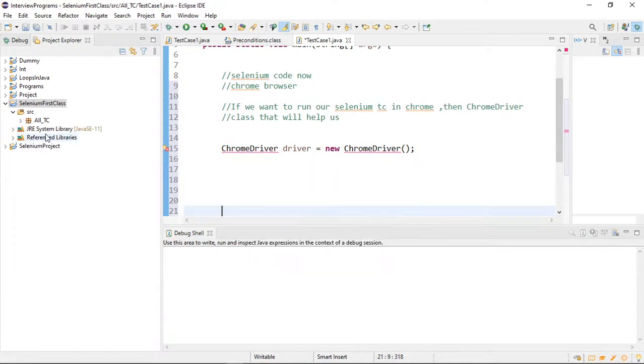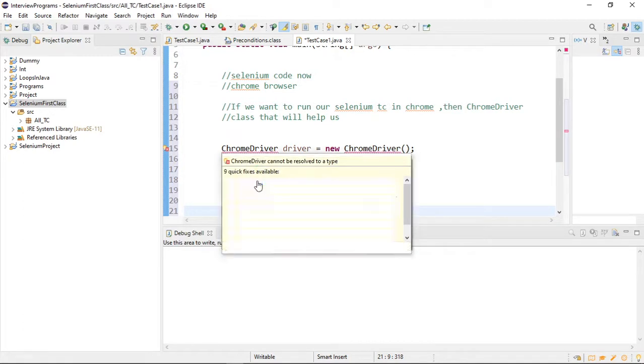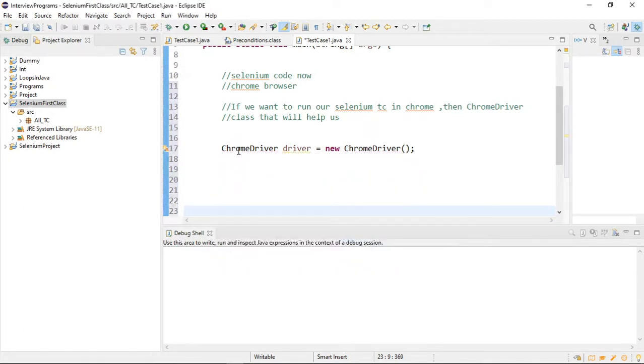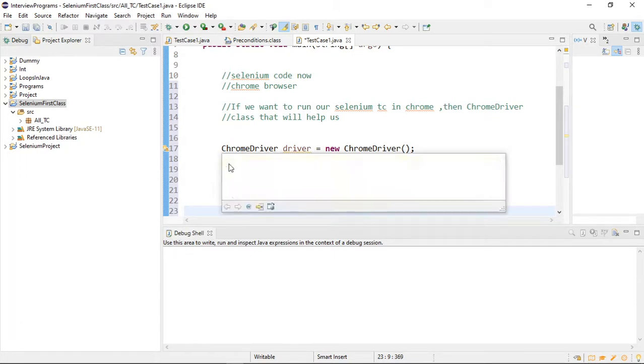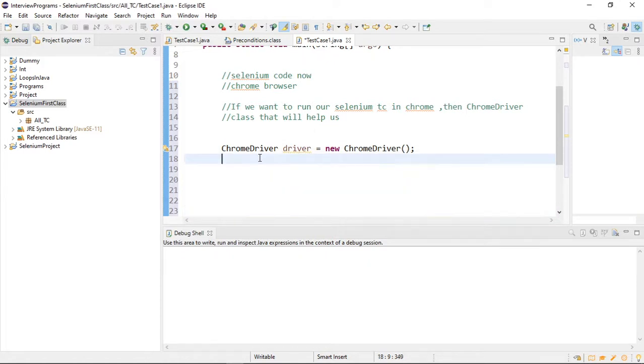If you remember, we imported some files in the Java Build Path. Once the files are imported, if I say import, this class comes from those files which we have placed. So this is a class, and this is my object name. Basically you have to do one more thing.